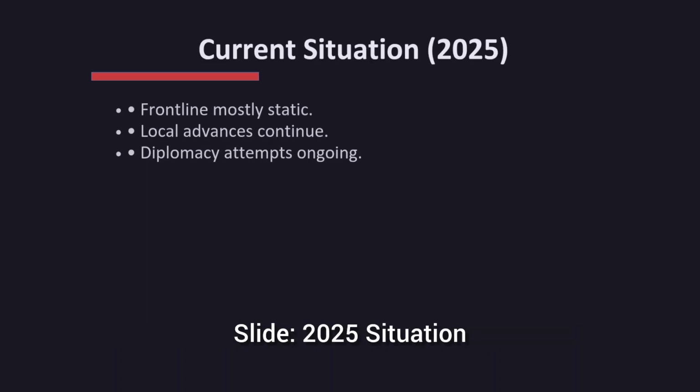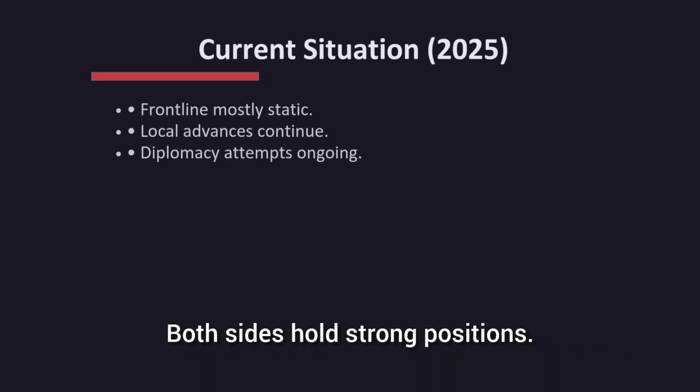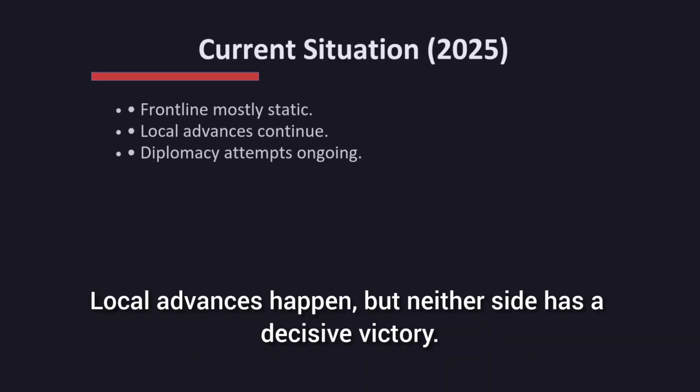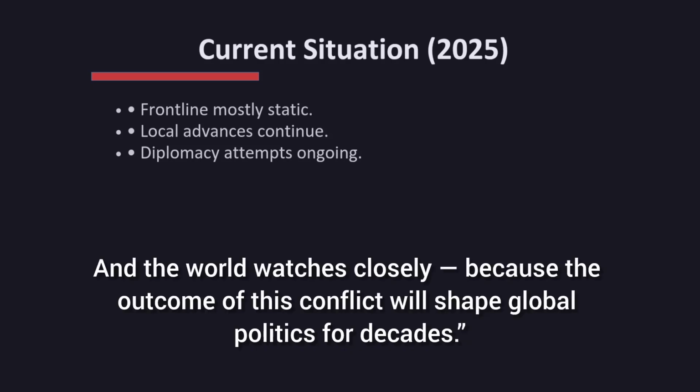2025 situation. As of 2025, the front line hasn't moved dramatically. Both sides hold strong positions. Local advances happen, but neither side has a decisive victory. The war continues. Diplomacy continues. And the world watches closely, because the outcome of this conflict will shape global politics for decades.